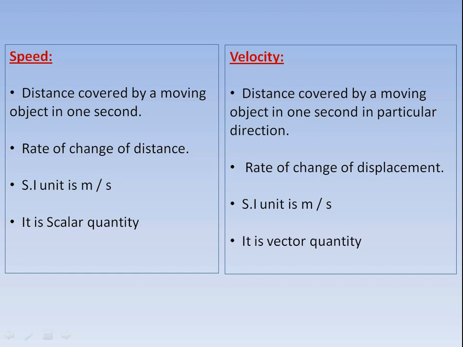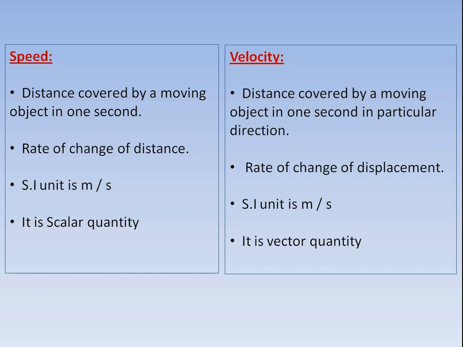Or we can say that the rate of change of distance is the speed. Speed SI unit is meter per second, the distance covered by a moving object in 1 second or unit time. Speed is a scalar quantity. That means there is no need to mention direction. Now talk about velocity. Distance covered by a moving object in 1 second in a particular direction is called velocity. Rate of change of displacement is also called velocity.